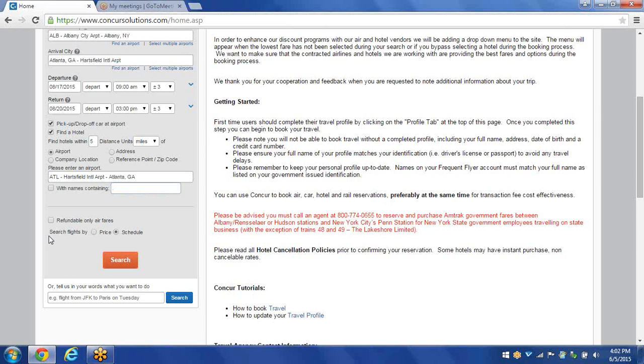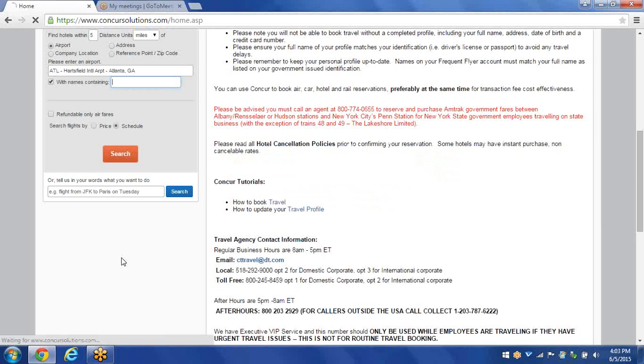And then finally, underneath, search flights by. It's already defaulted to schedule. If you want to search flights by price, just click on the radio button to the left. But for this demonstration, I know with all of the travelers, they like to schedule their flights around their meetings. So we're going to keep it to search by schedule. Once I have entered all my parameters in the Travel Wizard, the next thing I want to do is click on the search button.